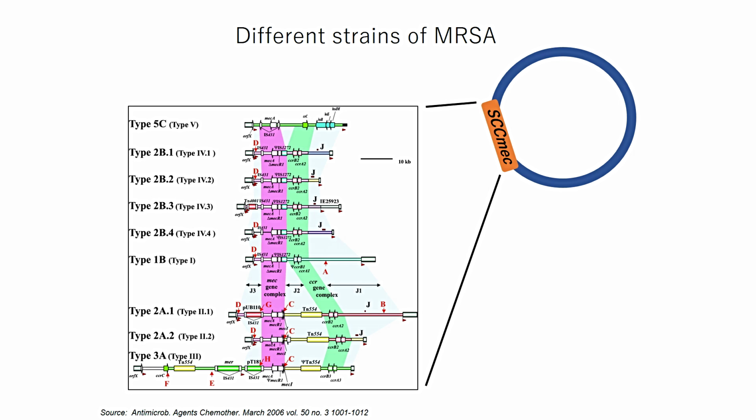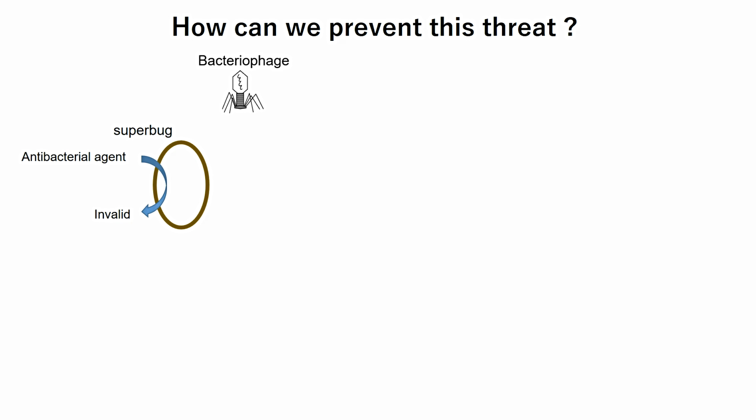There are different strains of MRSA infections. This is because there are different types of SCCmec chromosomes. Depending on which of these SCCmec pieces integrates into the bacterial genome, a different strain of MRSA infection will result. We need to protect our body from such superbug infections.